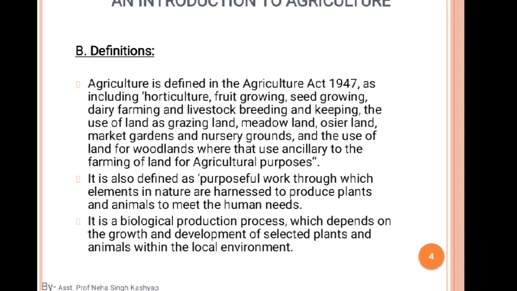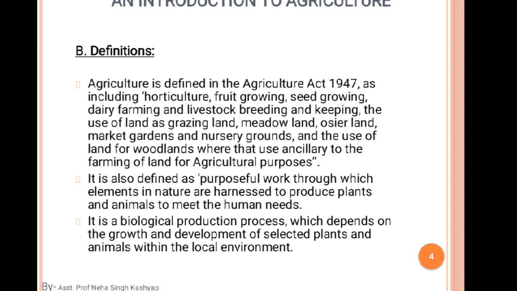Agriculture is defined in the Agriculture Act of 1947 as including horticulture, fruit growing, seed growing, dairy farming and livestock breeding, and keeping the use of land as grazing land, meadow land, orchard land, market gardens and nursery grounds, and the uses of land as woodlands where that use is ancillary to the farming of land for agricultural purposes.